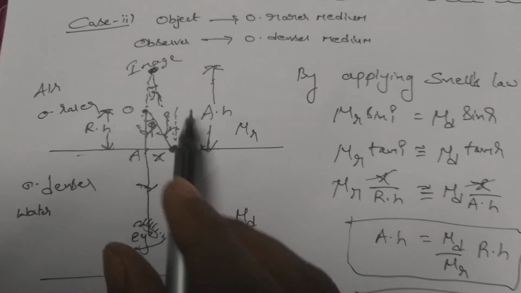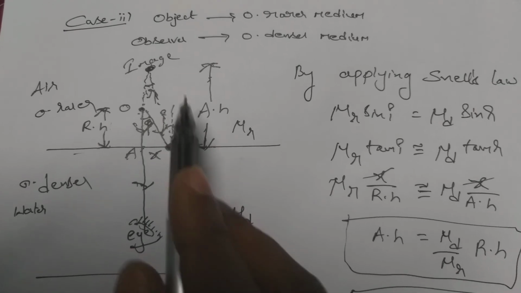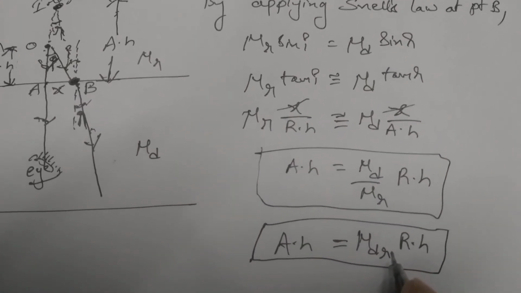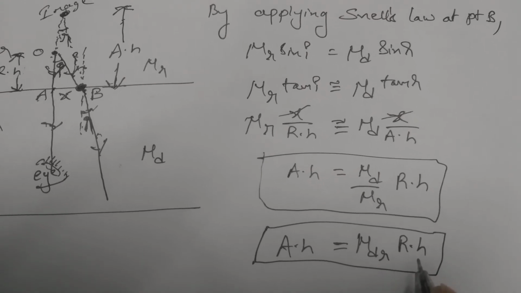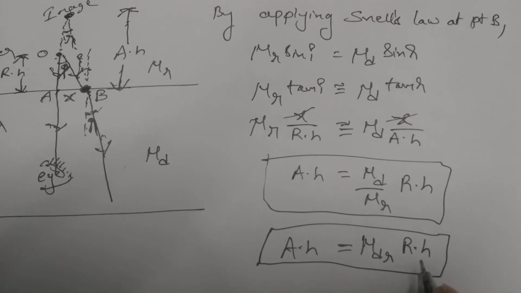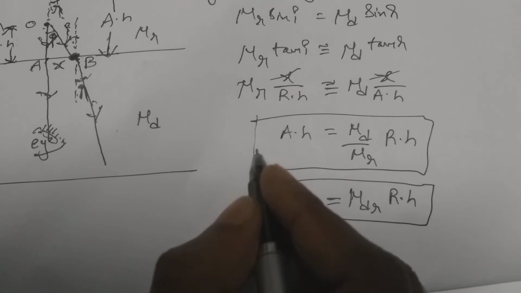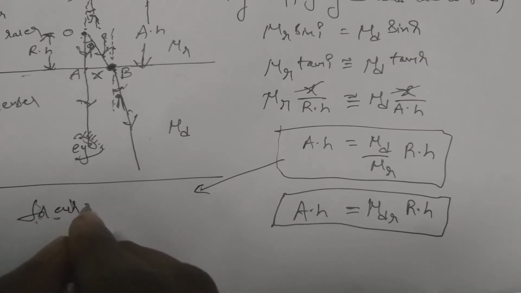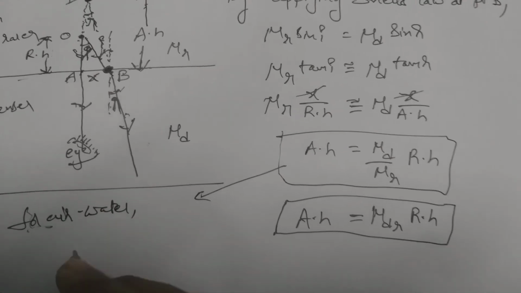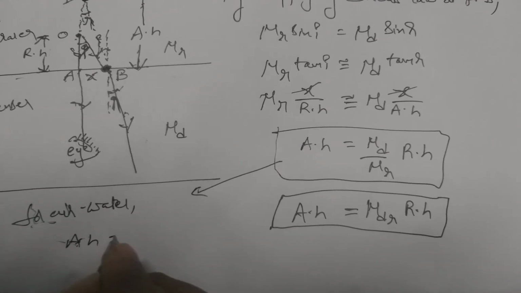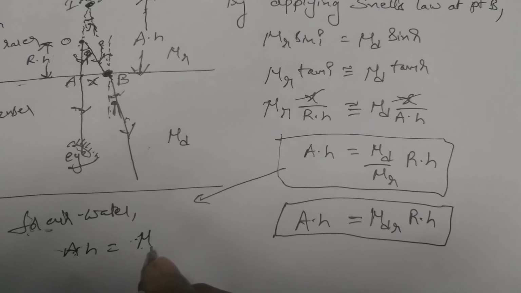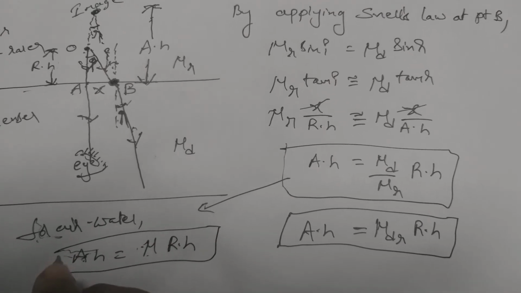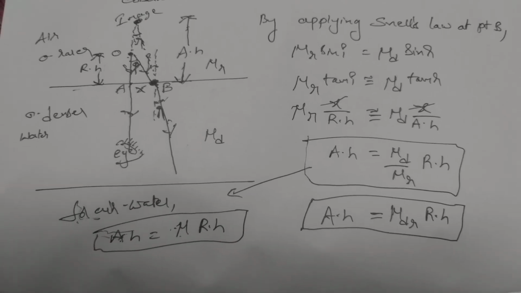Apparent height is more than the real height. How many times more than the real height? The position of the object appears to be mu d r times greater than the real height. So this is the expression. And for air and water, if we take mu d equals mu and mu r equal to 1, then we will get apparent height equal to mu times the real height.